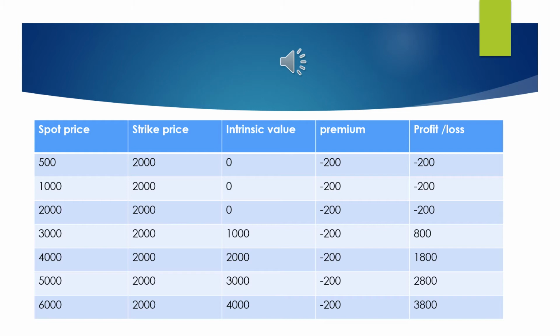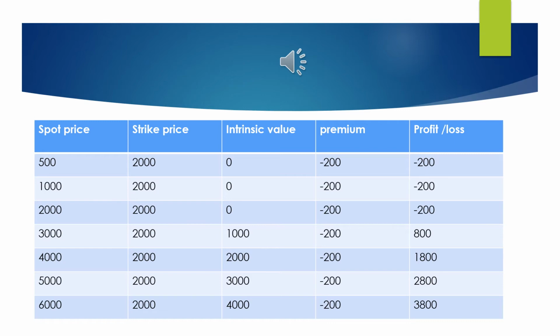Now under third situation where the spot price is 2000 rupees and the strike price is also 2000 rupees. Over here he is neither getting any profit nor loss, but he has paid a premium of 200. So his loss is limited to 200 rupees.